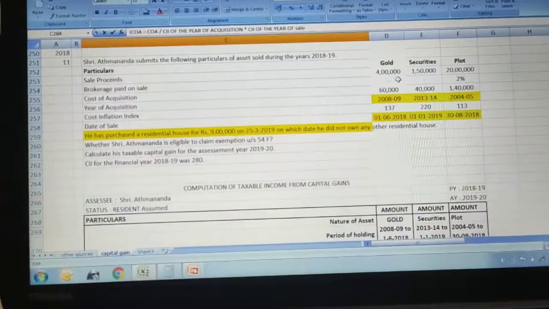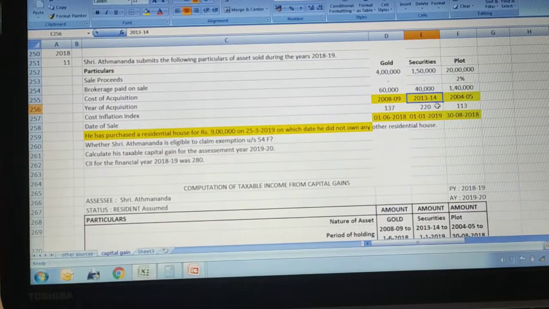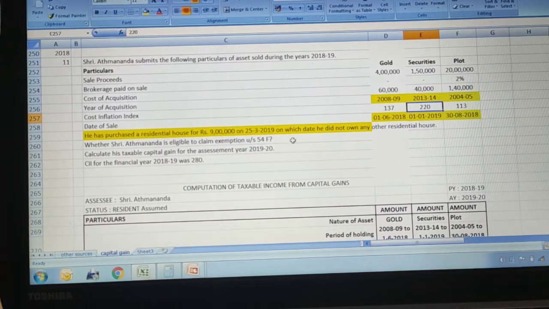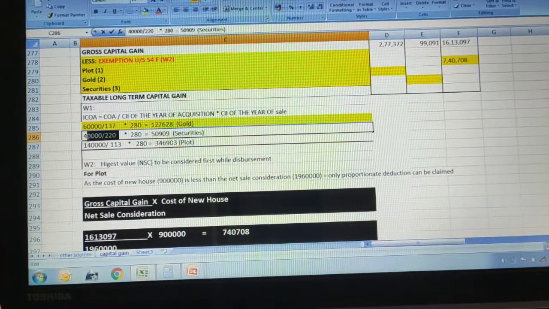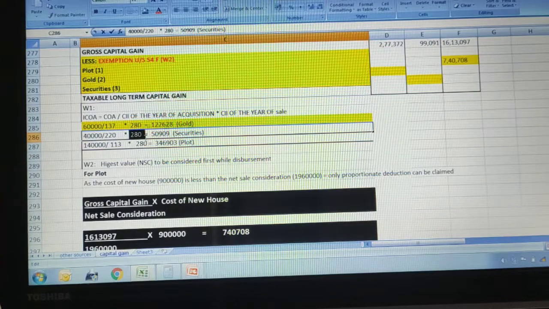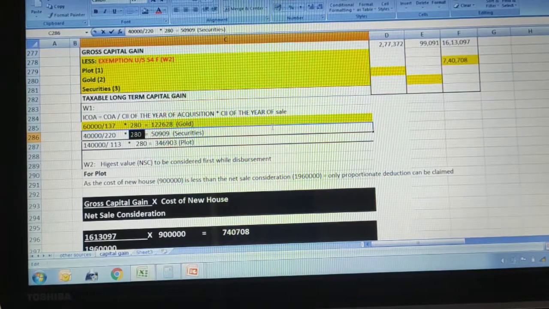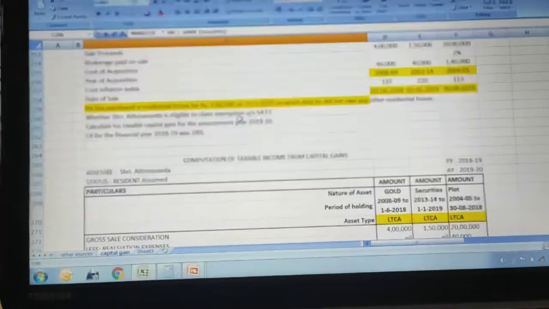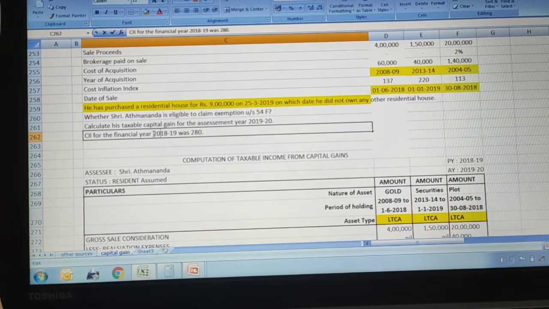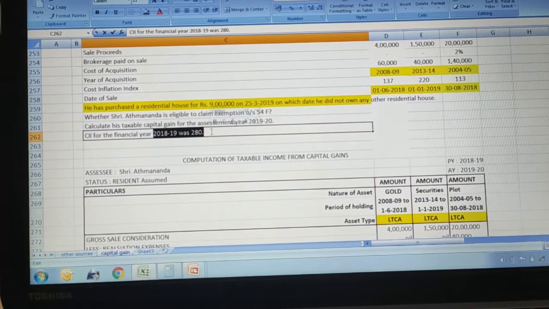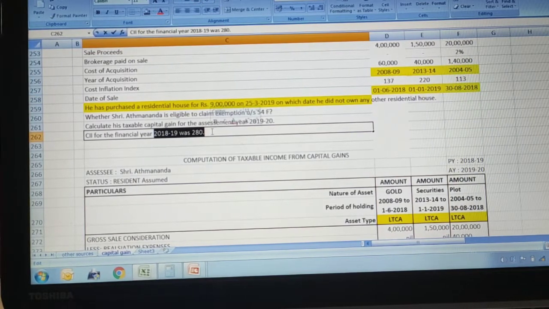We purchased in 2013-14, and that year's cost inflation index is given as 220. For the year of sale, the cost inflation index was 280, because it was sold in January 2019, which falls in 2018-19, as our financial year starts from 1st April 2018 and ends on 31st March 2019.